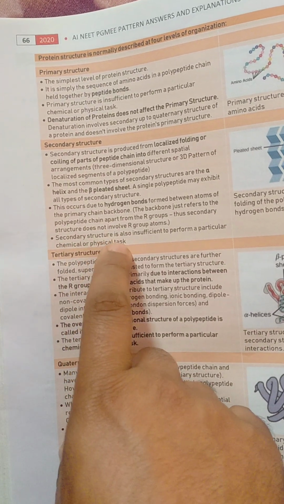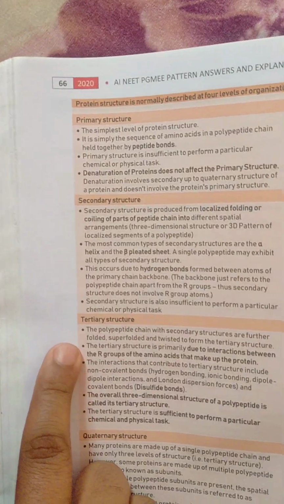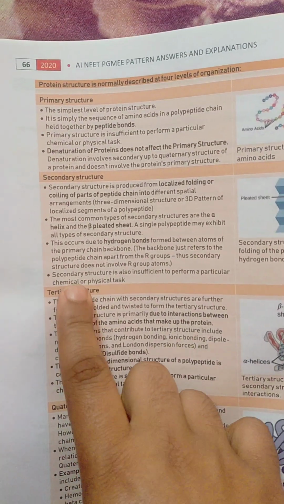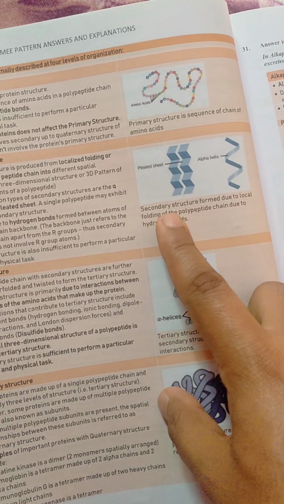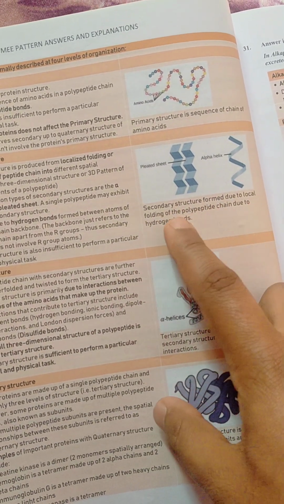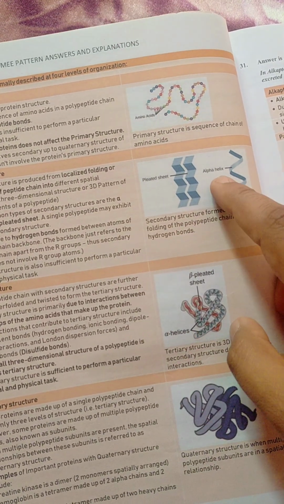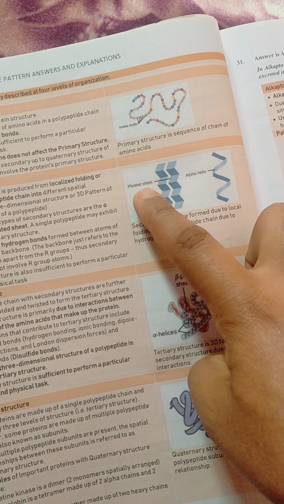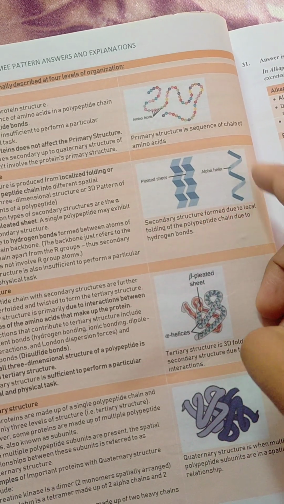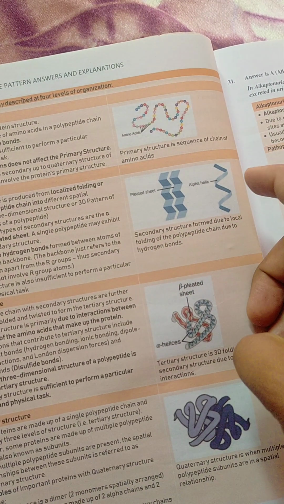Secondary structure is also insufficient to perform particular chemical or physical tasks. Both primary and secondary structures are insufficient to perform chemical or physical tasks. So you can see the structure. Secondary structure is formed due to local folding of the polypeptide chains due to hydrogen bonds. So this is the alpha helix, this is the beta pleated sheet. So these are the secondary structures.